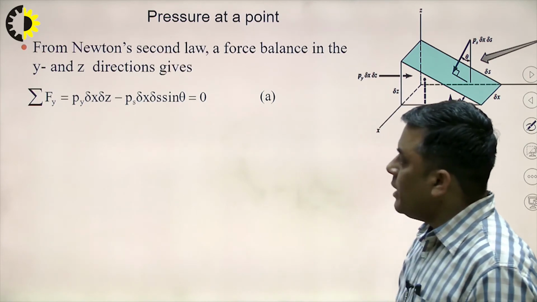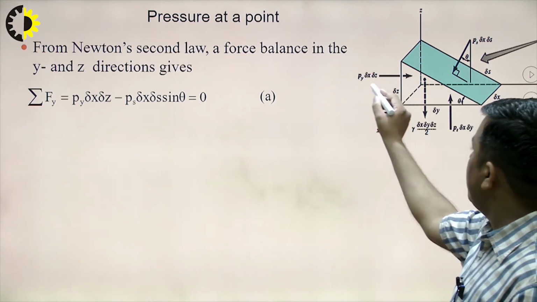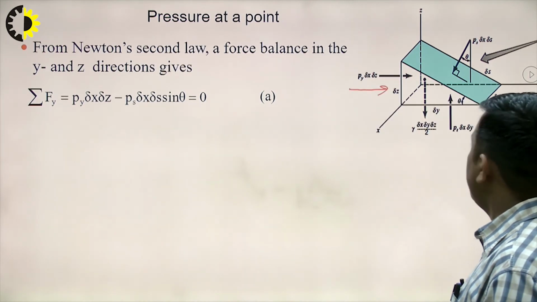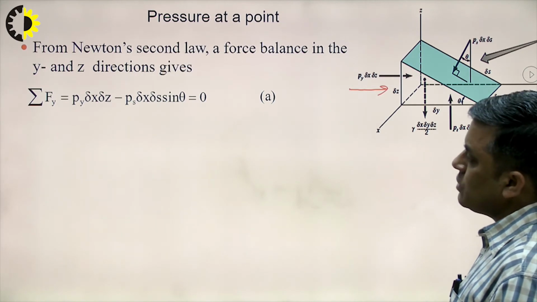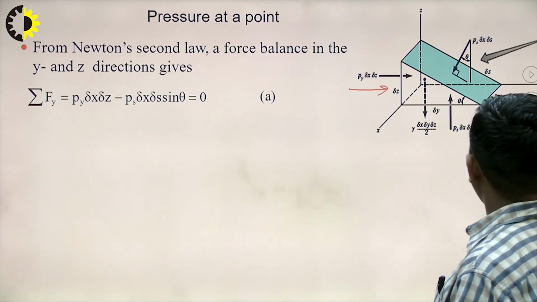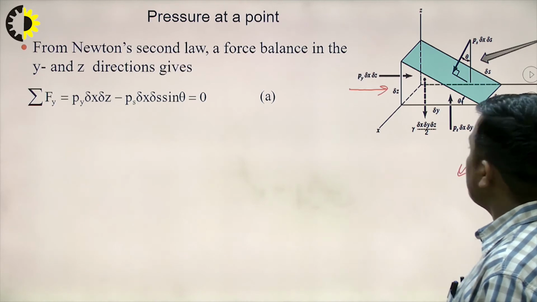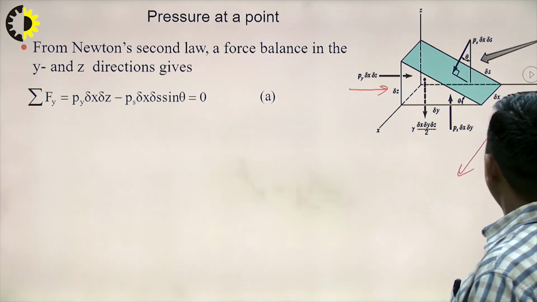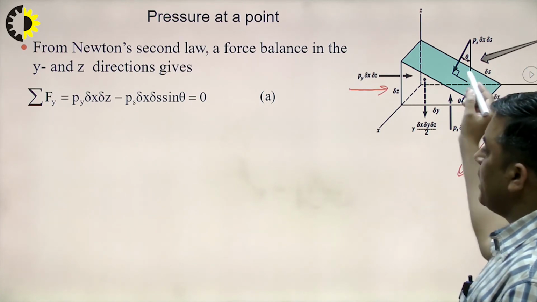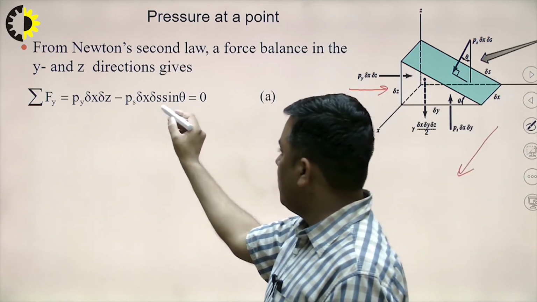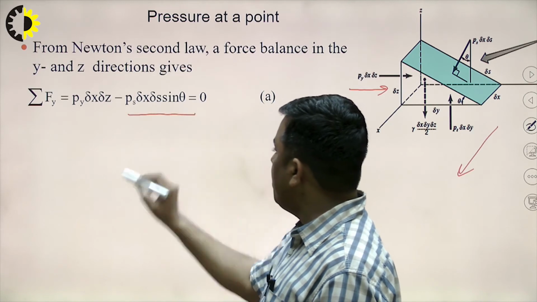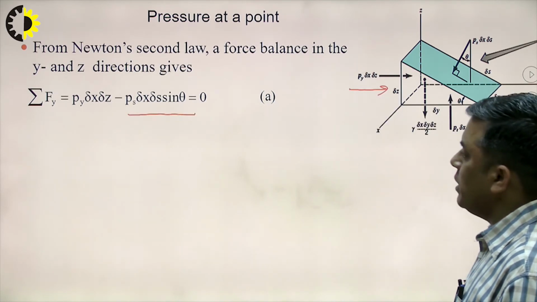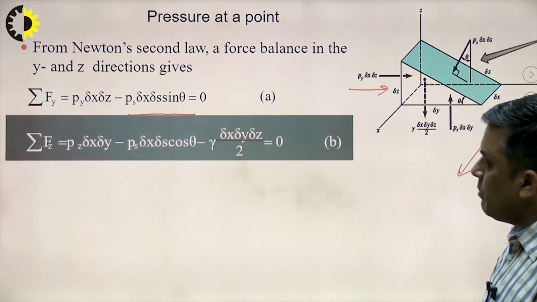So Py delta x delta z, and another force in the y direction, obviously the component of Ps delta x delta s, and this is the theta angle. So we can get the component in the negative y direction, that will be Ps into delta x into delta s sin theta. This is equation number 1.